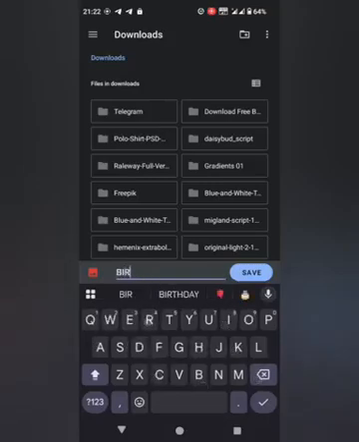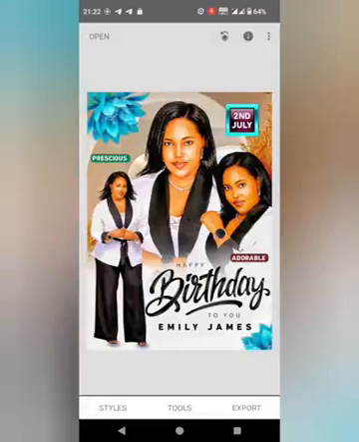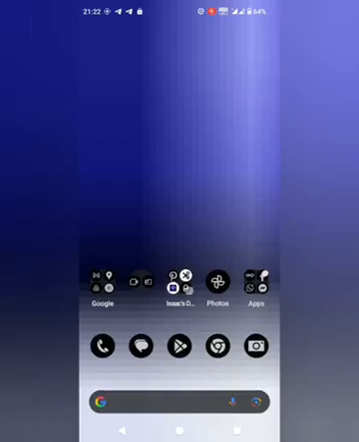Let me just write birthday design, then you save it. When you check at this thing, when you are going to send it as a document, it is going to show you the exact. I'm going to show you how to send it. Let me finish the editing first.